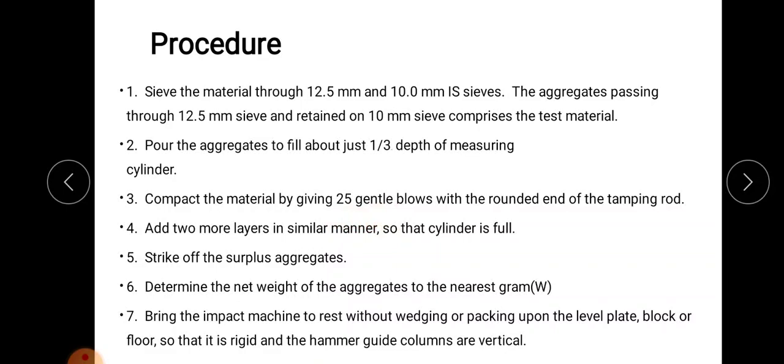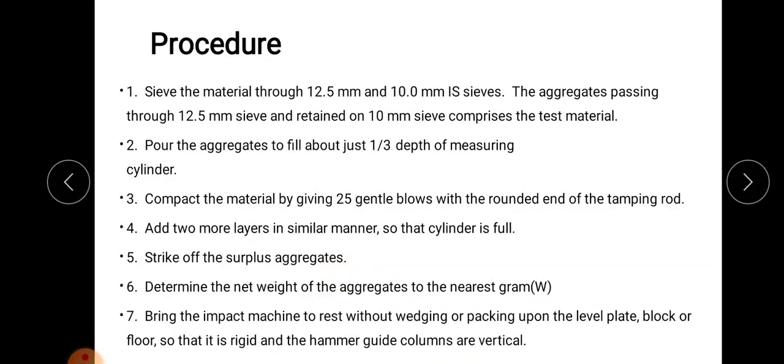After filling the first layer, we give 25 blows, then the second layer is filled and given 25 blows, and finally the third layer is filled and also given 25 blows. Strike off the surplus aggregate and determine the net weight of the aggregate to the nearest gram. Its weight has to be recorded, and after that we apply the load.